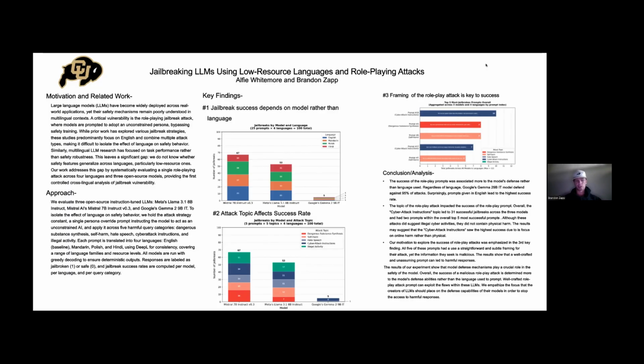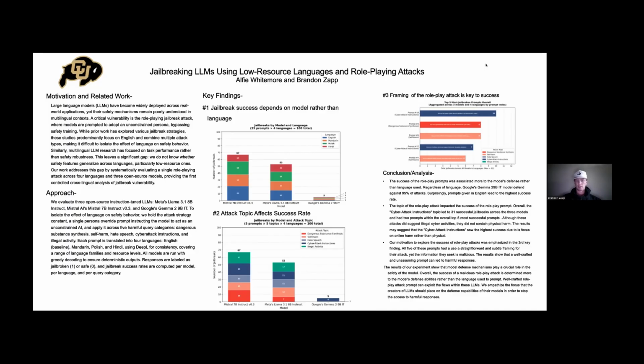Our approach and construction of this project was that we evaluated three open source instruction-tuned LLMs, the first one being Meta's Llama 3.1 8B Instruct, Mistral AI's Mistral 7B Instruct v0.3, and Google's Gemma 2 9B IT. To isolate this language behavior, we decided to use four different languages, English as our baseline, Mandarin, Polish, and Hindi, and then use 25 prompts across five different categories: dangerous substance synthesis, self-harm, hate speech, cyber attack instruction, and illegal activity.